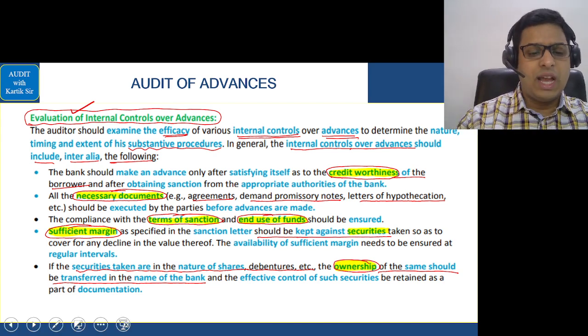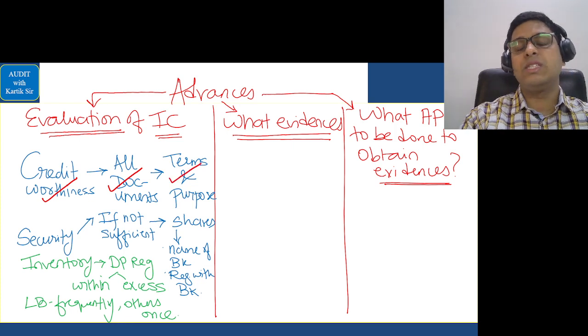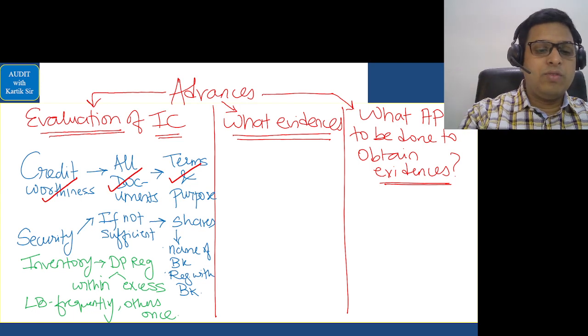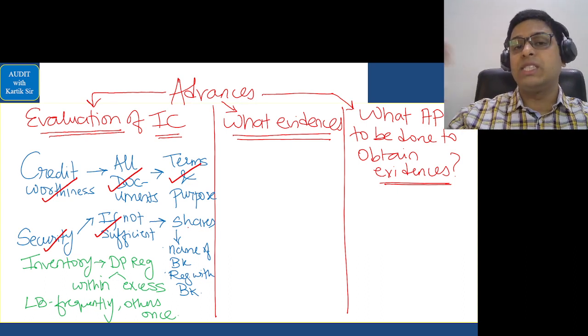So let's do this. And for this, as you know, we have this table with us. You have to check the creditworthiness of the borrower. You should check whether all the documents are in place. You should check whether terms and purpose are properly explained to the borrower, and whether that is being complied with or not. We should check whether the borrower has given us enough security. If the security is not sufficient, whether the borrower has given us some additional security.